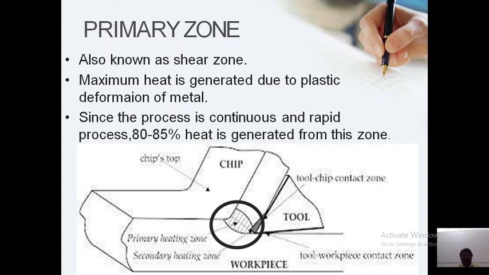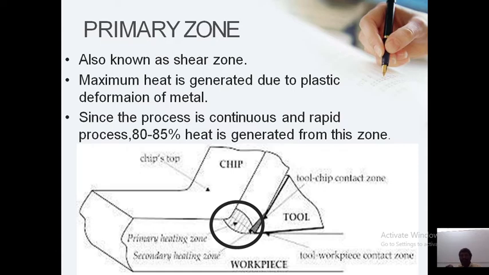What happens is also known as a shear zone or a shear plane. It takes place here, that is the ribbon cutting. Already I have said the ribbon-like shape comes due to the primary zone. The maximum heat is generated due to the plastic deformation of the metal here, and since the process is continuous and rapid, 80 to 85% of the heat is generated from this zone. That is the reason the chip is hot, and the tool-chip is in contact with this zone.